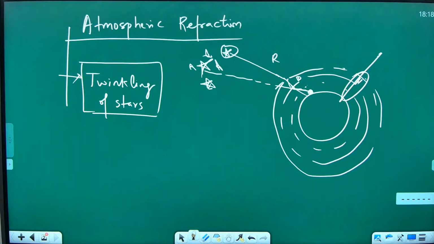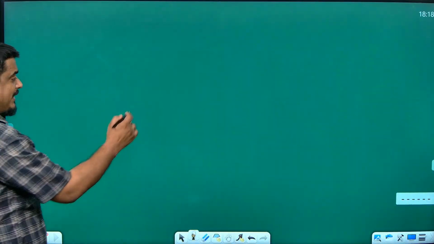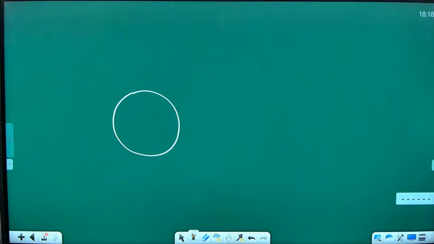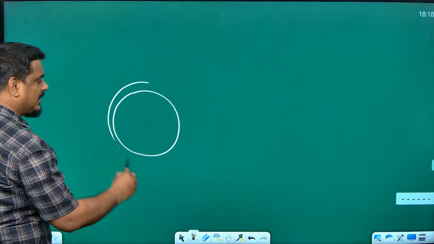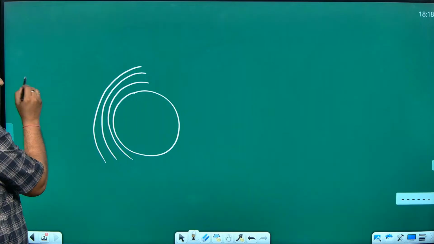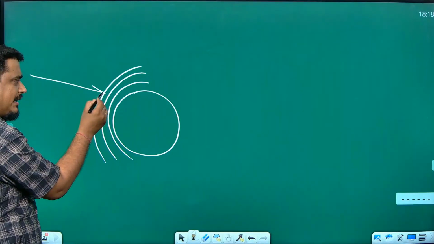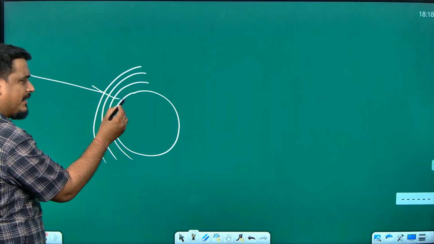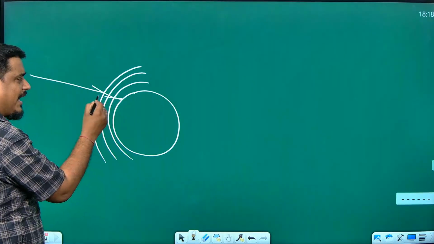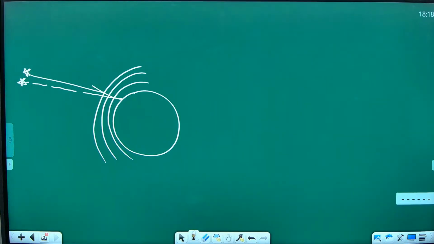Got it? So, there is a very simple thing, once again I am repeating because some students have come just now. So, Preetham, you also can pay attention. Suppose we have our earth. I said to you, earth has various atmospheric layers. So, suppose the light is entering the earth, it will undergo a refraction. So, we will draw the normal and it will bend. Once again it will bend, once again it will bend. By the time it is reaching your eyes, it will have a new position, which is called the apparent position of the star. This is the real position, and because of atmospheric refraction I got an apparent position.